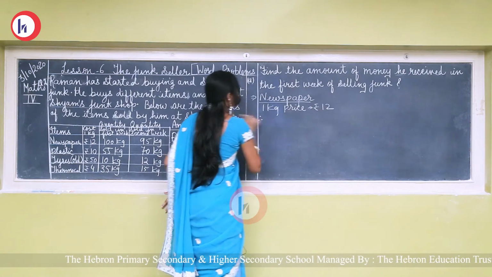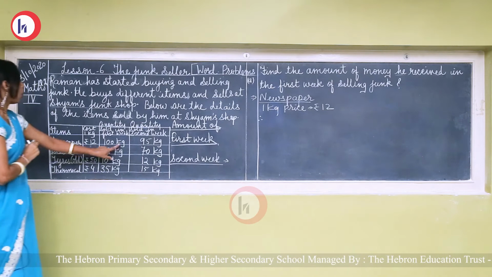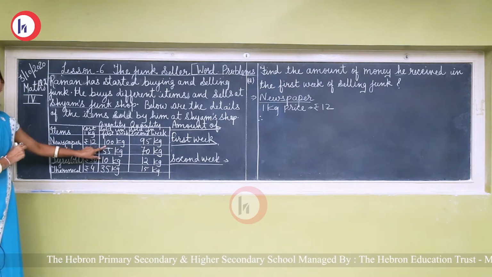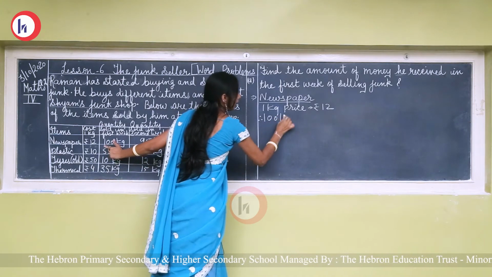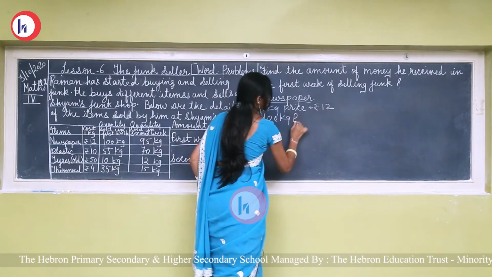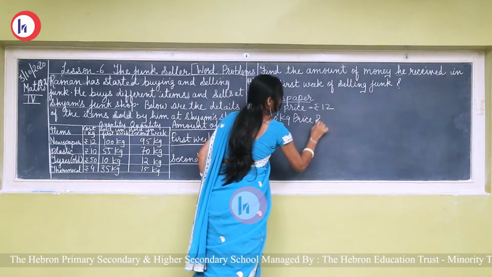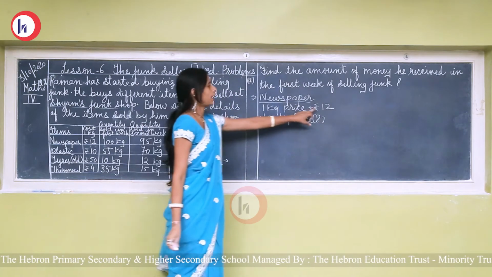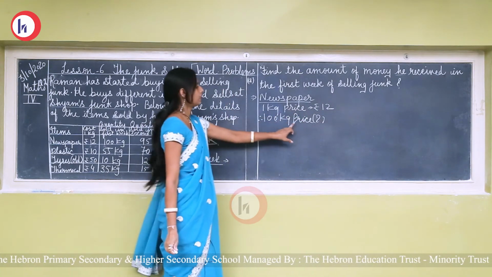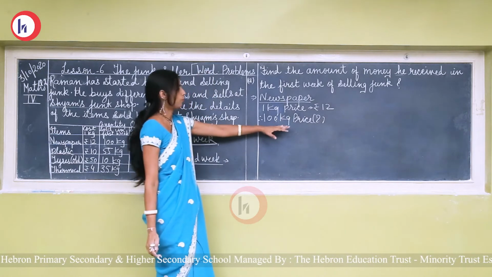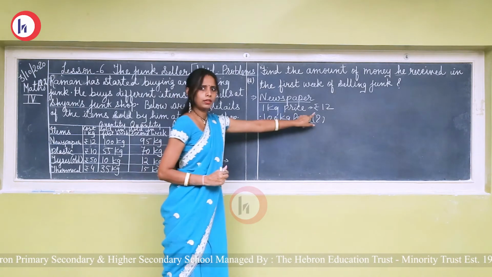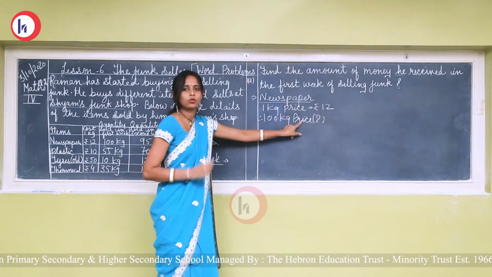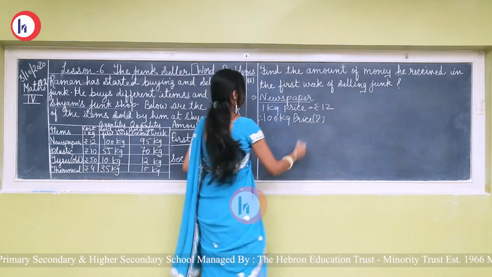So we have to find out the amount of 100 kg. 100 kg price, how much? 1 kg price is rupees 12. 100 kg price is how much? Value of 1 is given, value of more is asking. So here we will do multiplication.